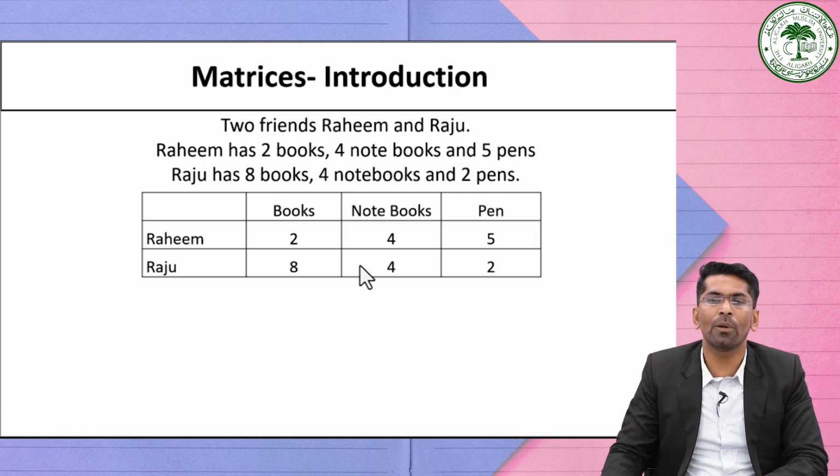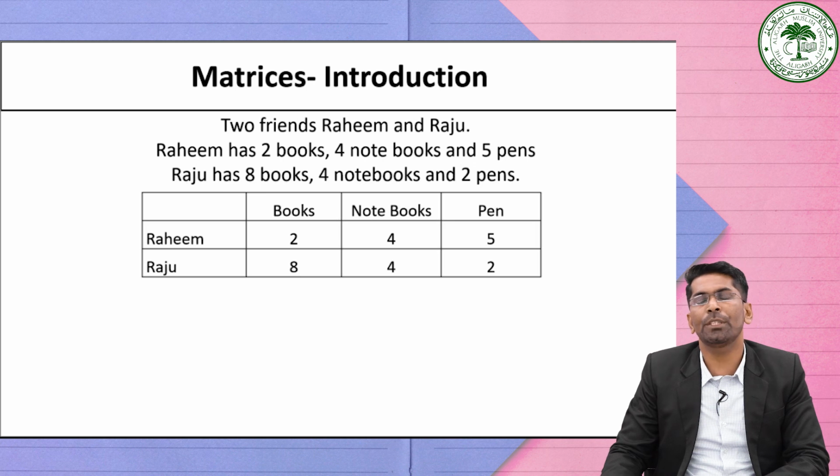The second horizontal line, 8, 4, 2, represents the books, notebooks and pens possessed by Raju. We also observe that there are 3 vertical lines: 2 and 8 represent the books, 4 and 4 represent the notebooks, and 5 and 2 represent the number of pens.